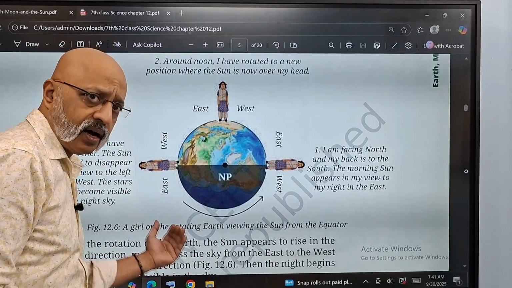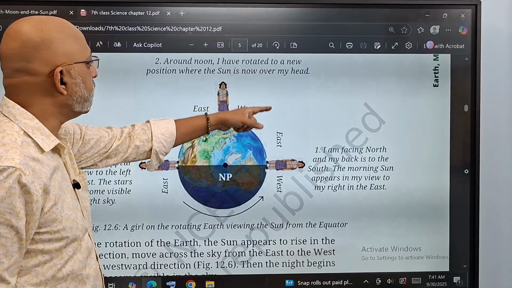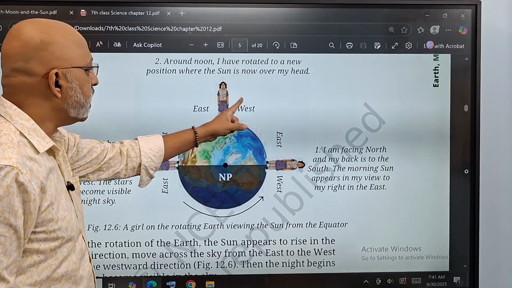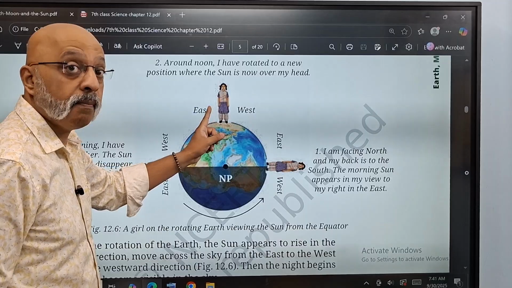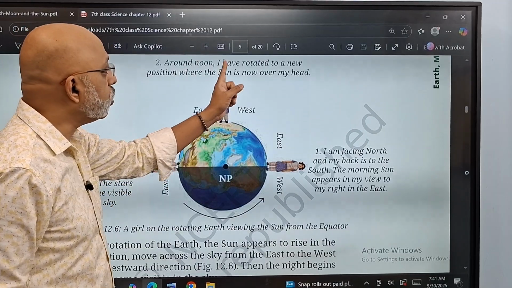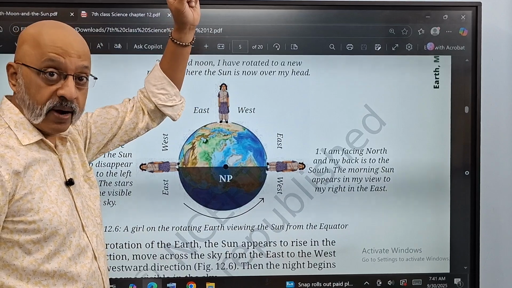Then the earth moves here, and by noon, I have rotated to a new position. She's not here, she's at the same place, but the earth has rotated. Around noon, I have rotated to a new position where the sun is now over my head, right?